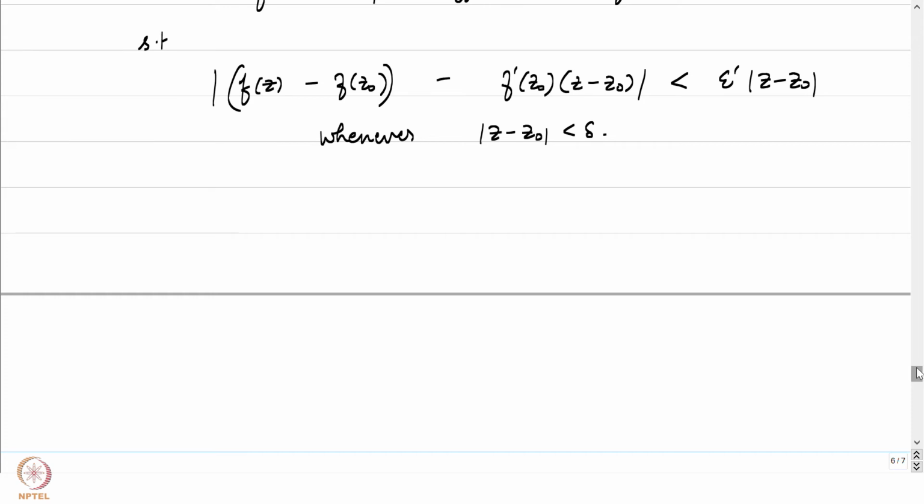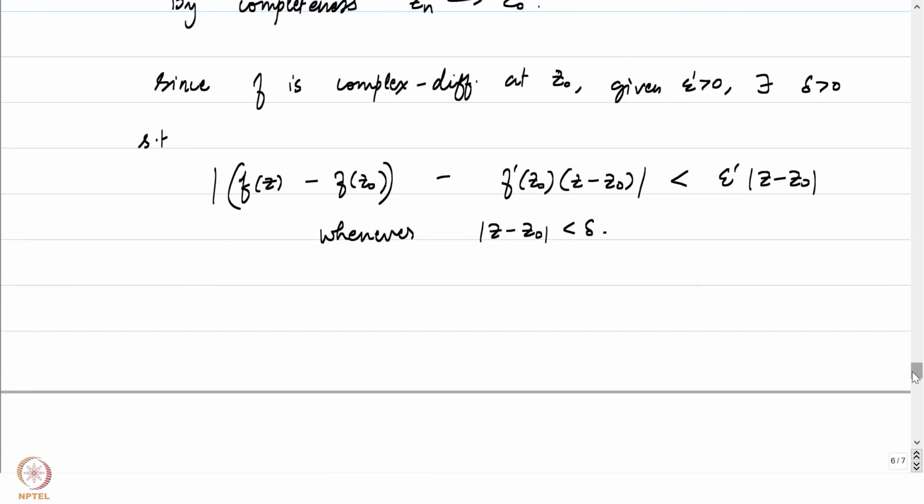This is something which we can certainly say from the complex differentiability of f at Z0.